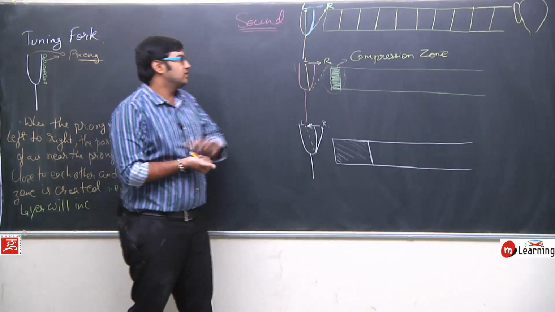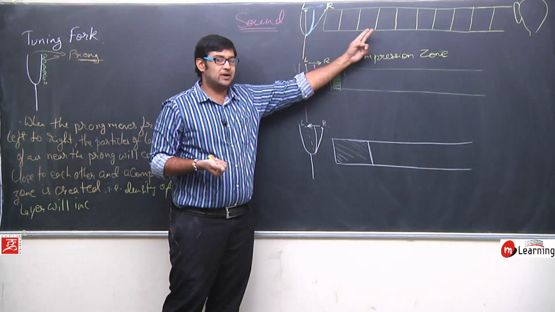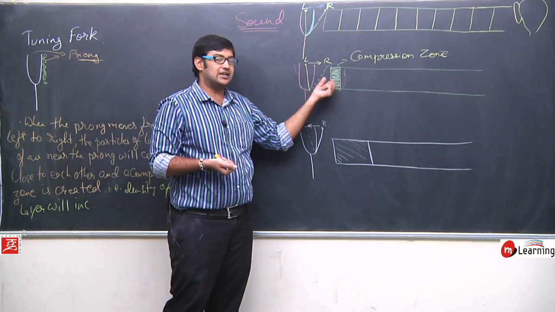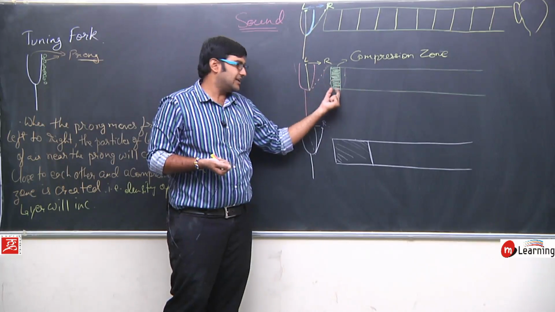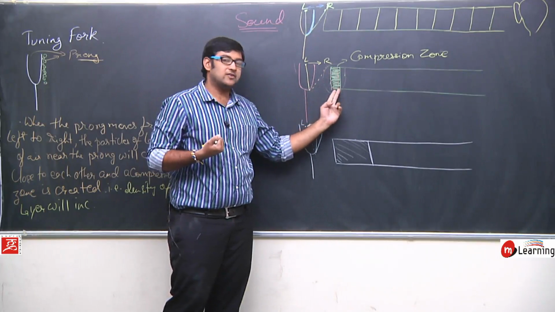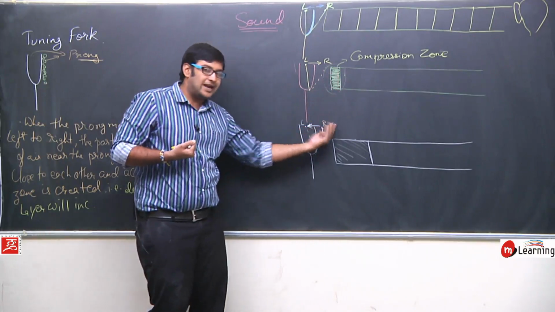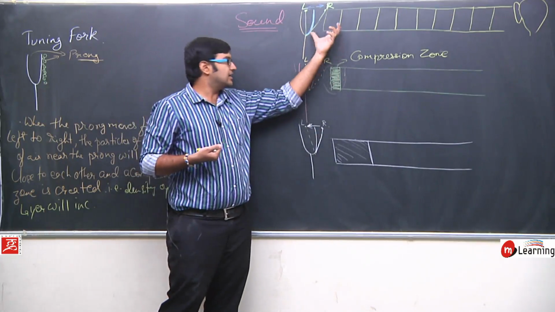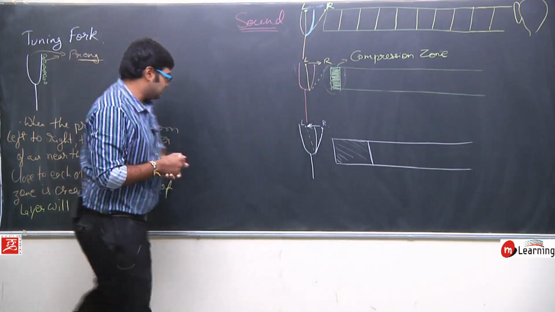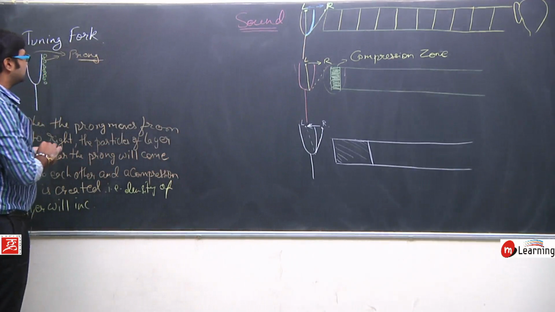So what happened? They are equally spaced layers, but when it moves from left to right, the spacing of this layer decreased, the particles come close to each other, so it's like the formation of a compression. And when it moves from right to left, the layer gets elongated, it means the density of the layer is going to decrease. So what happens?